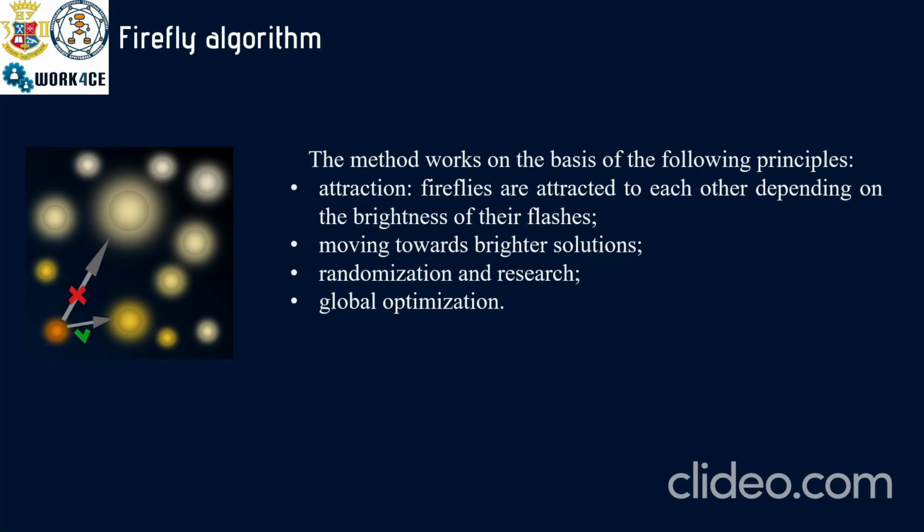So the general idea of the method is very simple, and you can see that we try to compare it in four stages: attraction, moving towards a brighter solution, randomization and research, and global optimization. The main idea of these methods can make it even more flexible, and some benefits of swarm intelligence like self-organization and changing the line of forward can be more interesting in these methods.